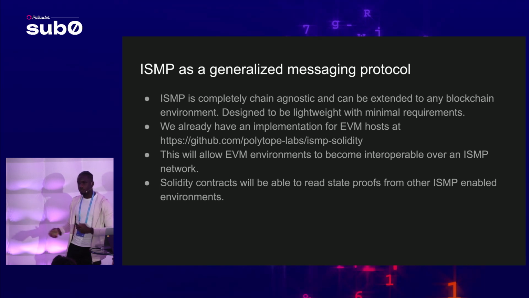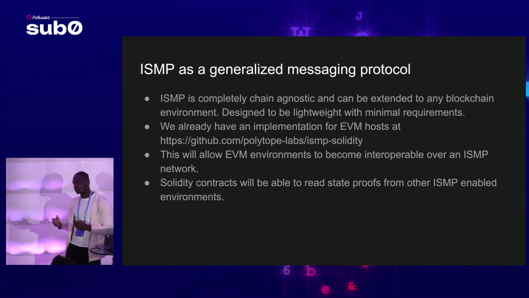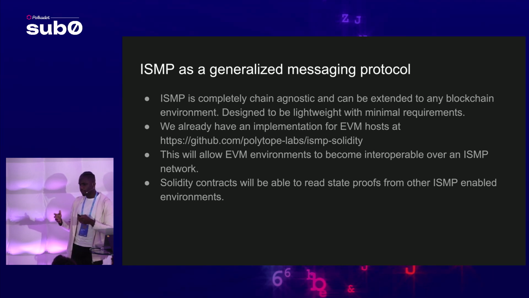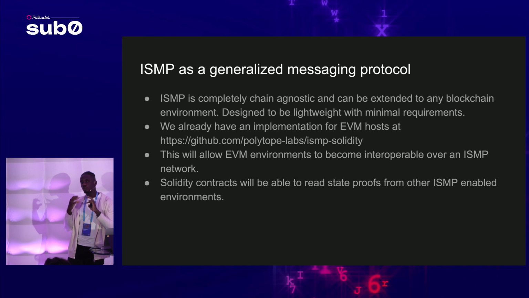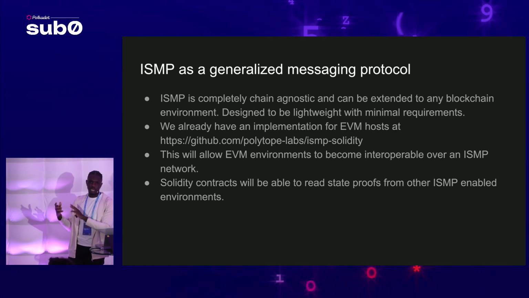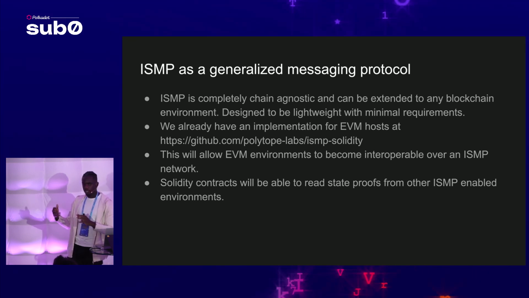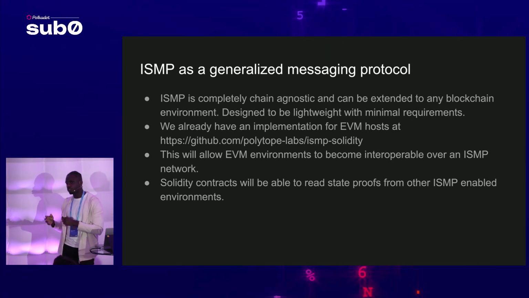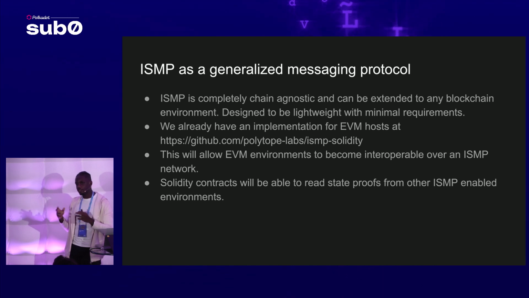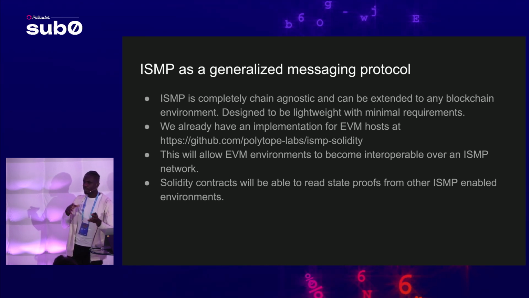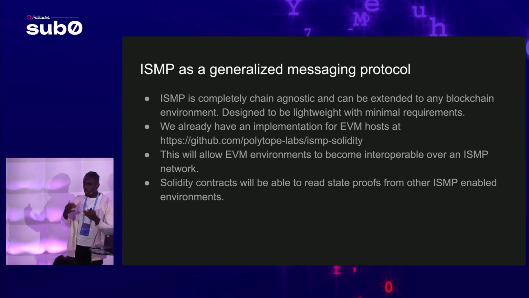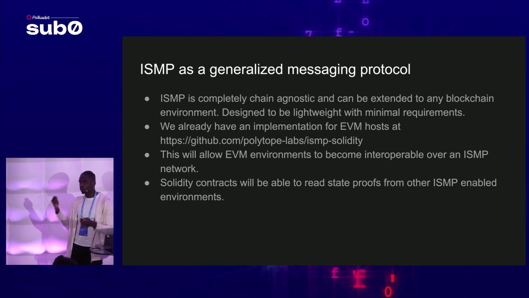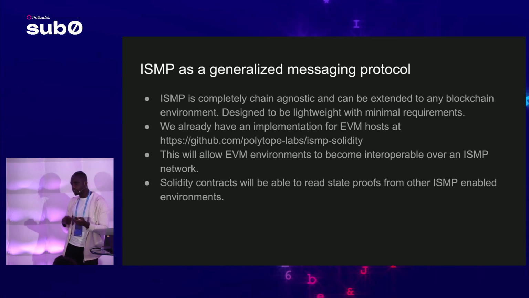Of course, this will allow Solidity contracts to read state proofs from any other chain, not just other EVM chains. They could also read state proofs from a parachain. So you can imagine a parachain is doing all this heavy processing, which you can't do, of course, in EVM. But then the EVM chains still have the ability to read the result of this processing. You can imagine you move your mints, your so-called expensive NFT mints, to a parachain, and at the end of the day, people who have these NFTs on the parachain are still able to use them on Ethereum through ISMP, whether through requests or through state proofs.